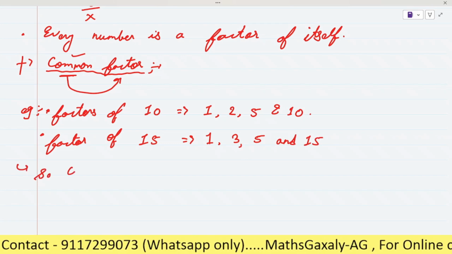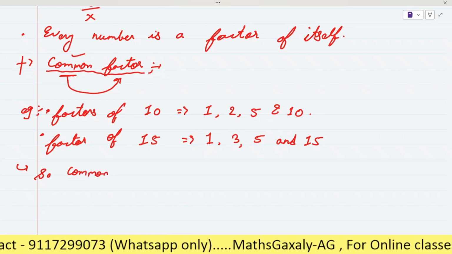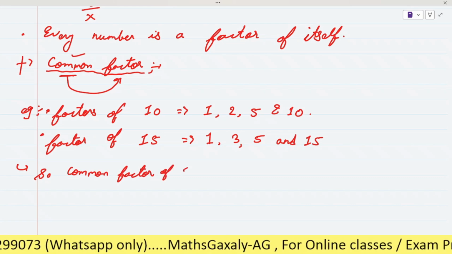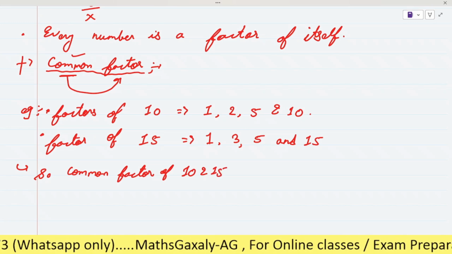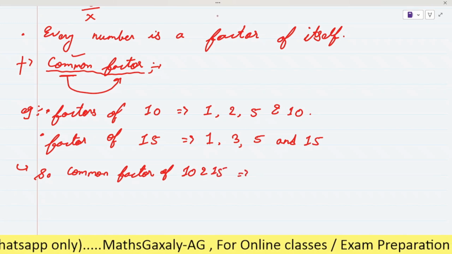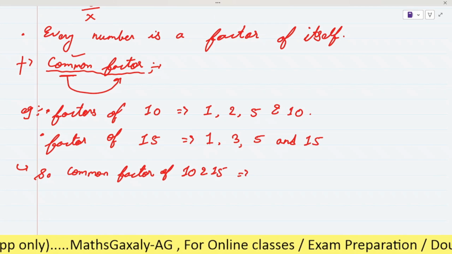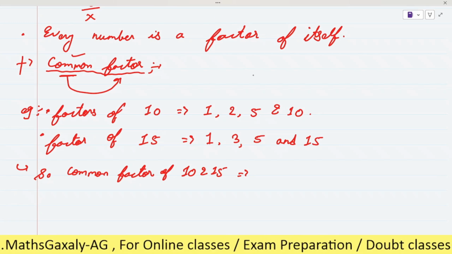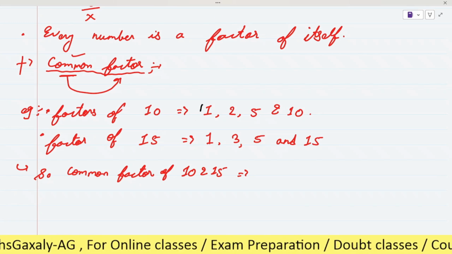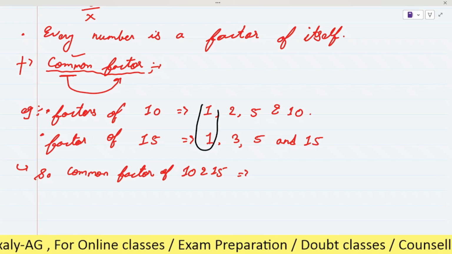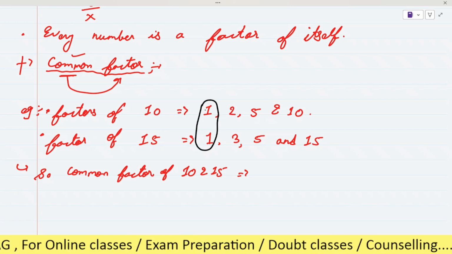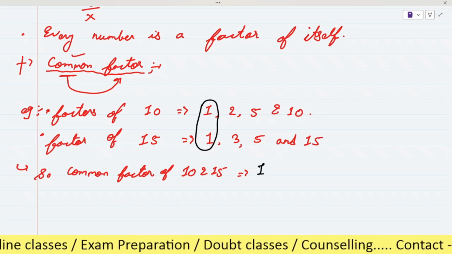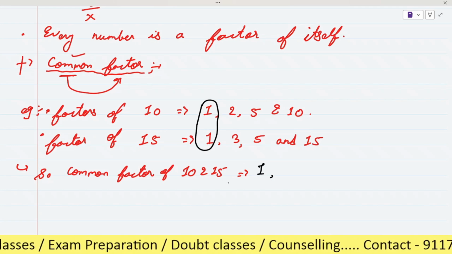So what are the common factors? Common factor means which are the same. Common factors of 10 and 15: you have to just find the same factors, which are factors of both numbers. As you can see, 1 is in both, so 1 can divide both numbers, so 1 is a common factor of 10 and 15.